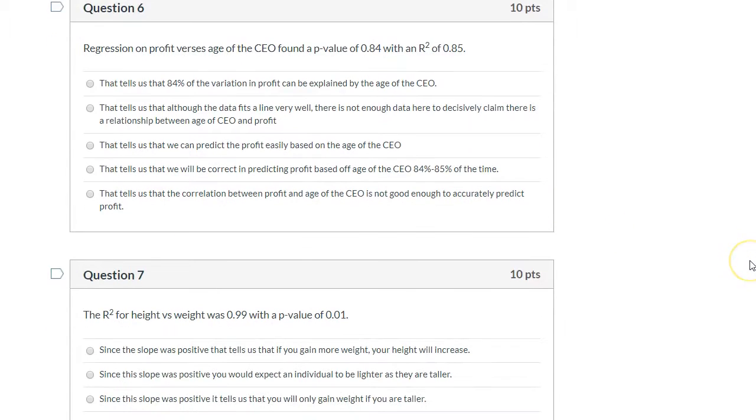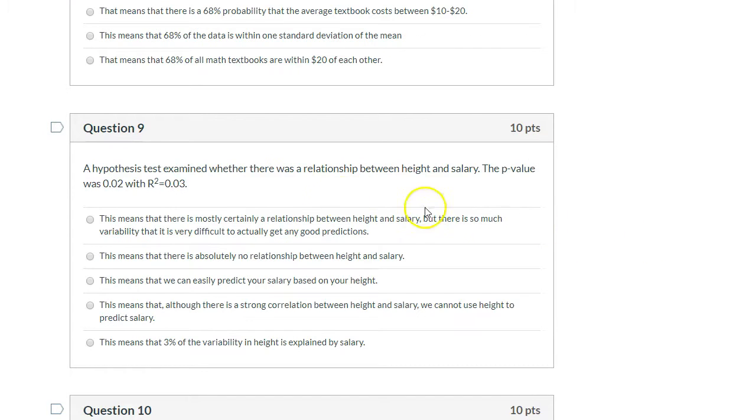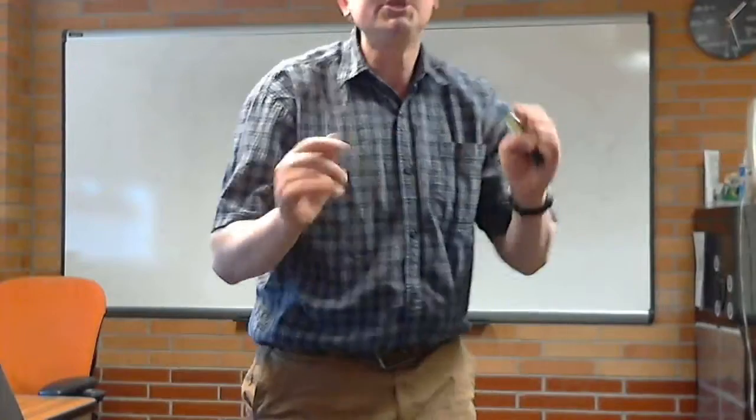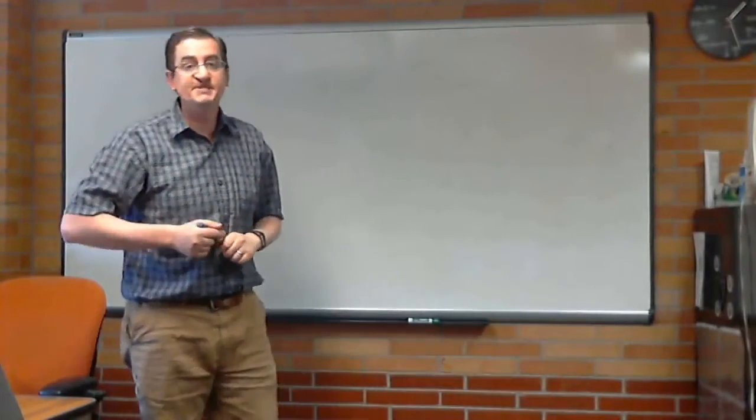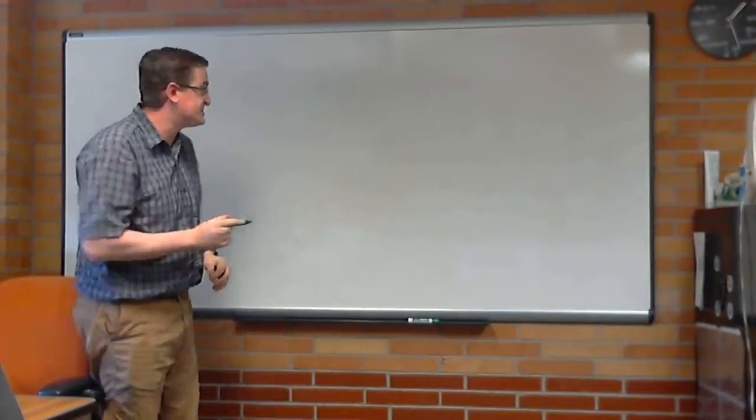Here, my 2 favorite questions on this quiz. One where the p-value is large. Normally that would be bad because a large p-value means that you can't prove anything, but a high r-squared, which seems good. A little later we see the flip side where the p-value is really small, which is good because you've proven something, but the r-squared is terrible, which makes you think it's bad because now we can't predict things. So given how much students have struggled with those 2 questions in particular, I want to take just a short while to talk about it.